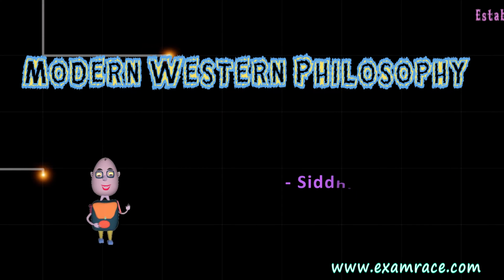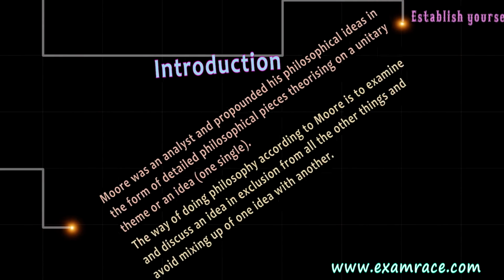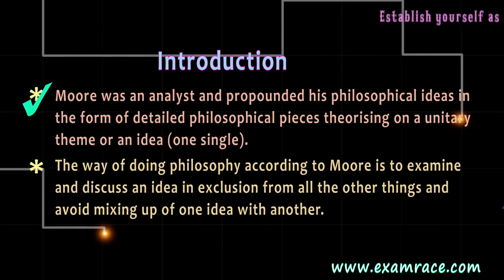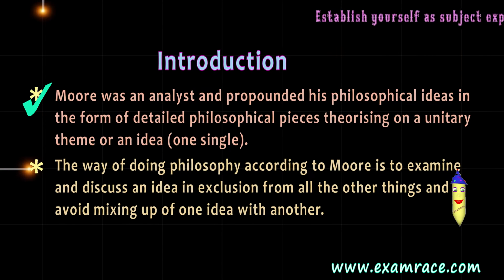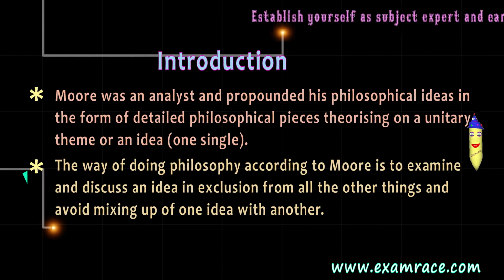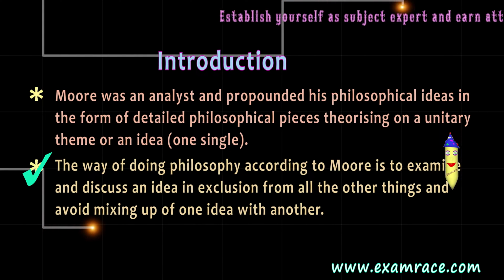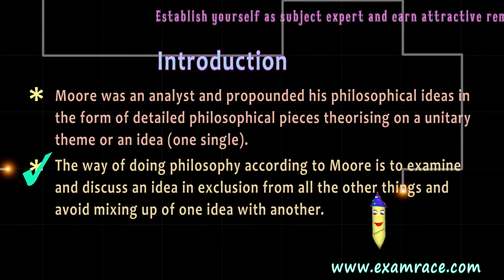Modern Western philosophy, the philosophy of G.E. Moore. Moore was an analyst and propounded his philosophical ideas in the form of detailed philosophical pieces, theorizing on a unitary theme or an idea. The way of doing philosophy according to Moore is to examine and discuss an idea in exclusion.